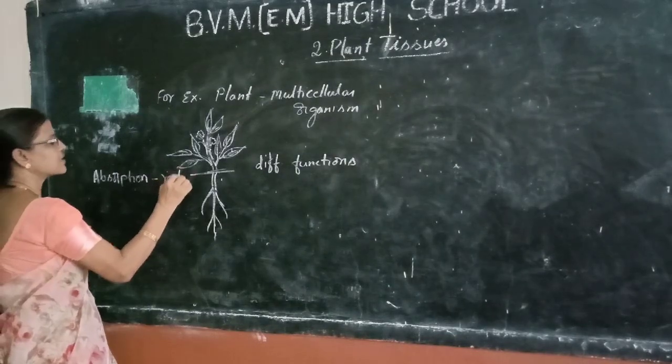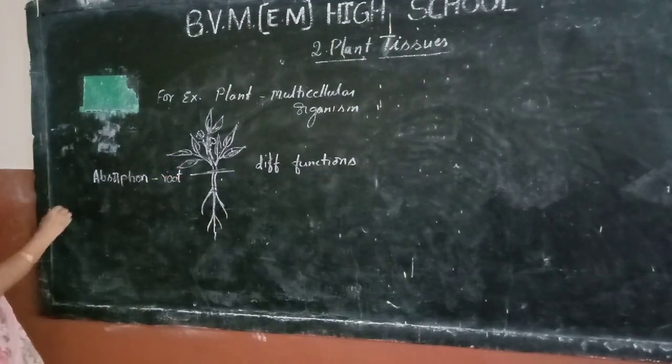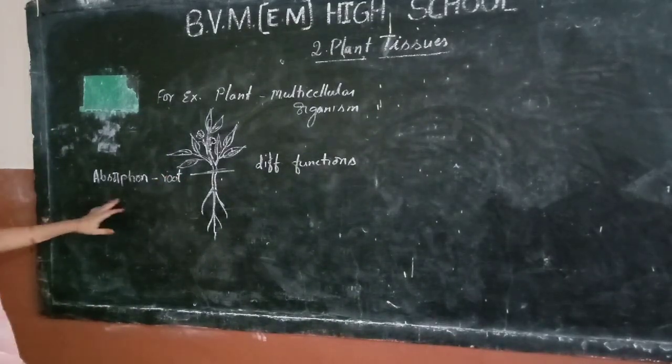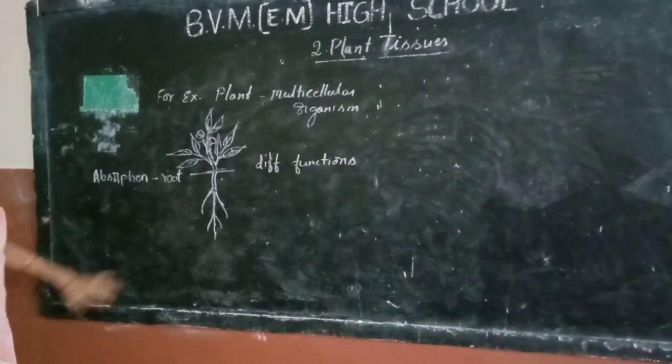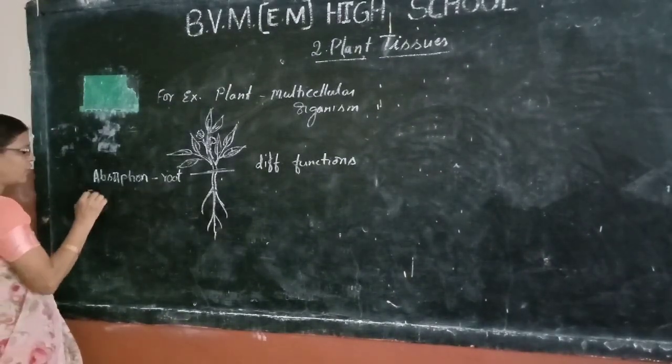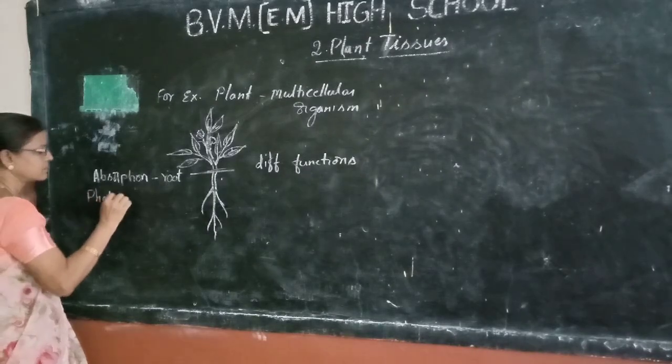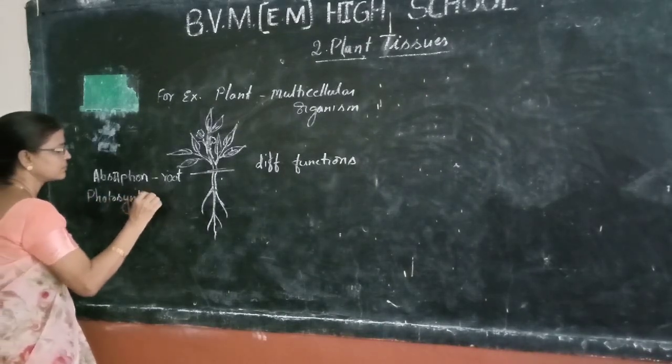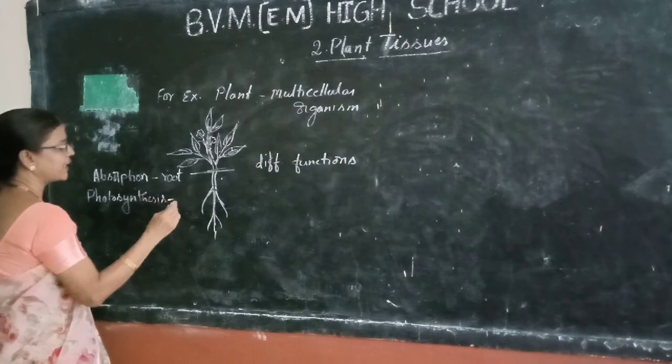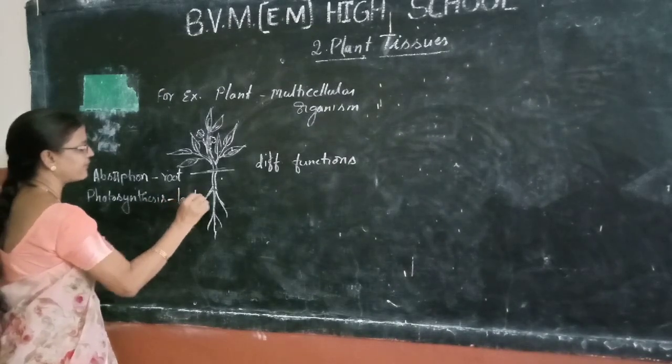For this, roots absorb water from the soil. Next, photosynthesis. Which part is responsible for this? Leaf.